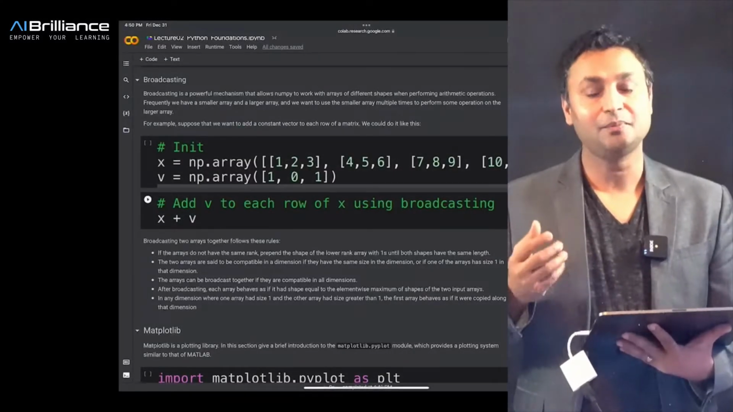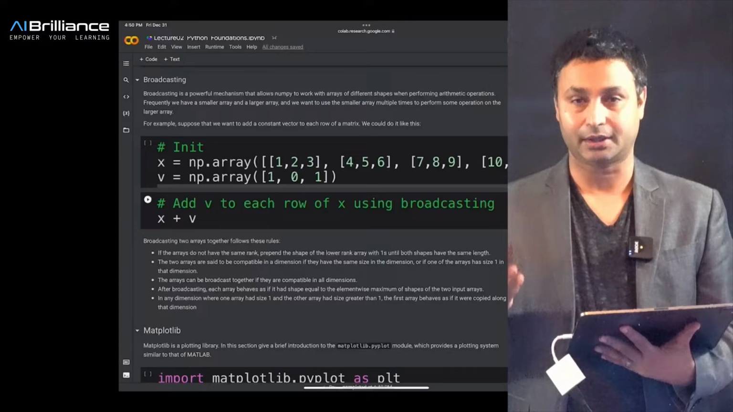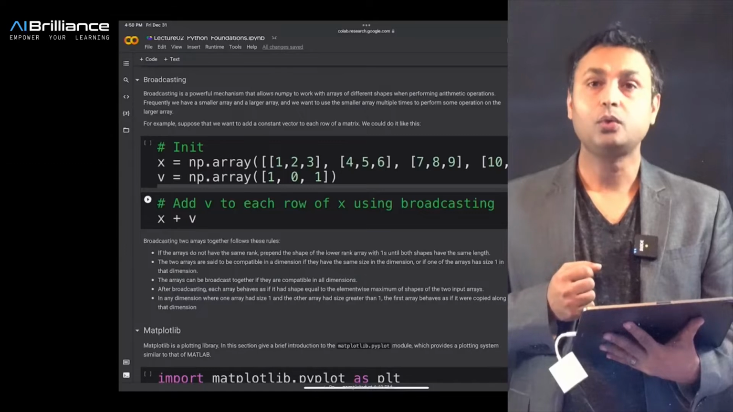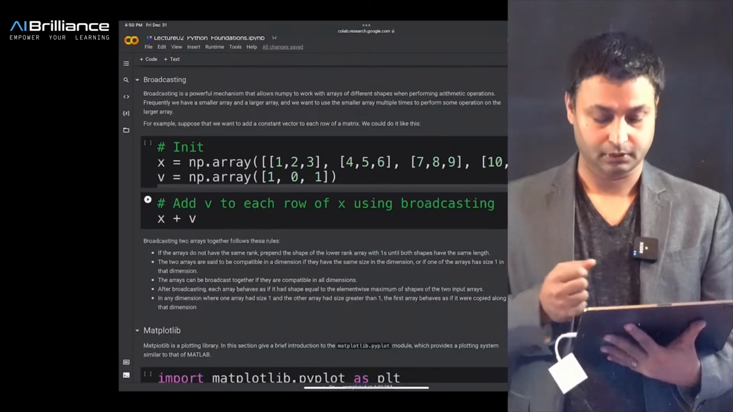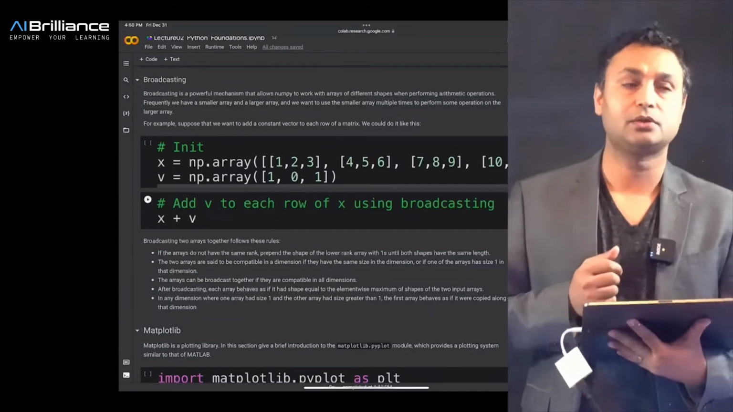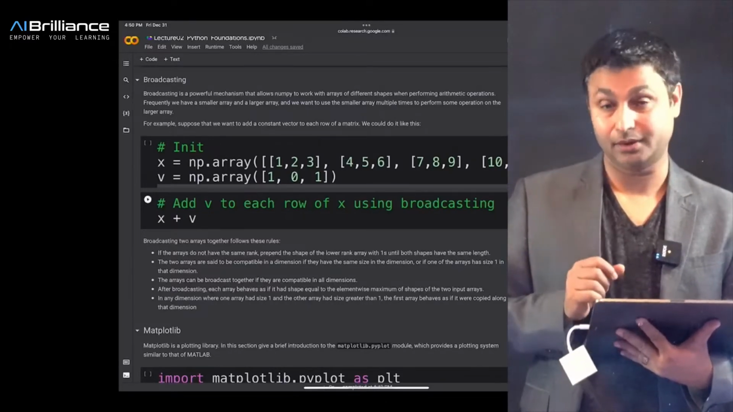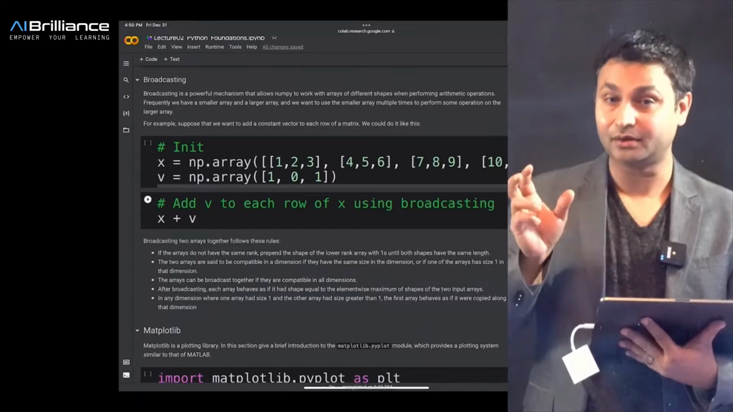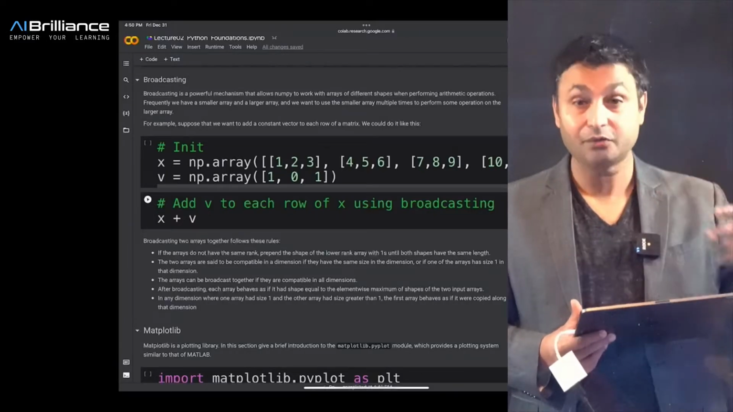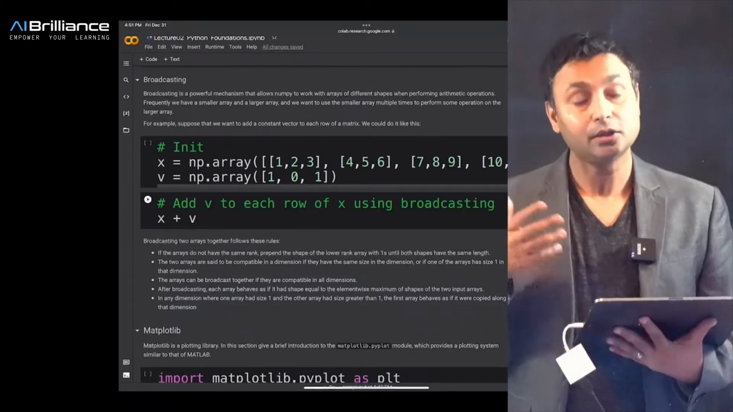Let's move on to a very important and interesting concept in Python programming, which is known as broadcasting. Broadcasting is a powerful mechanism that allows NumPy to work with arrays of different shapes when performing arithmetic operations. Sometimes you might face a situation where you have a larger array and you need to add a smaller array to it. In many cases, doing operations on a smaller array along with the larger array is mathematically useful and meaningful. Then Python allows you to do that.